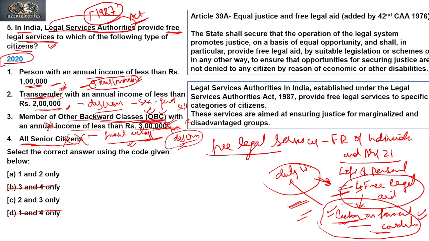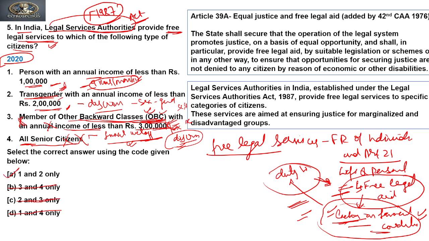Now if you see, we are left with A and B, that is 1 and 3 and 2 and 3. So this says, on the logical ground, that if it is targeting only one set of members and giving provisions to only those members, it means it is making discrimination. So this cannot be the answer either. So on the logical ground also we can say this is not an answer.